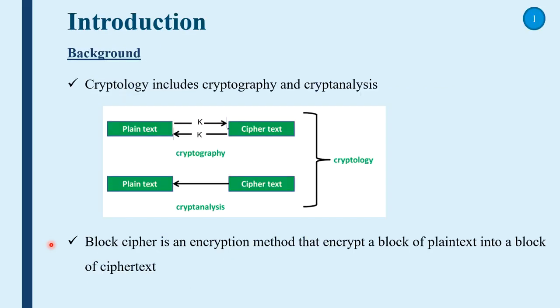Firstly, I would like to discuss the background of this research project. Cryptology is a general term that includes cryptography and cryptanalysis. Cryptography, specifically encryption, converts the plaintext into ciphertext with the usage of a secret key. Cryptanalysis decrypts the ciphertext into plaintext without the usage of the secret key, while block cipher is an encryption method that encrypts a block of plaintext into a block of ciphertext.